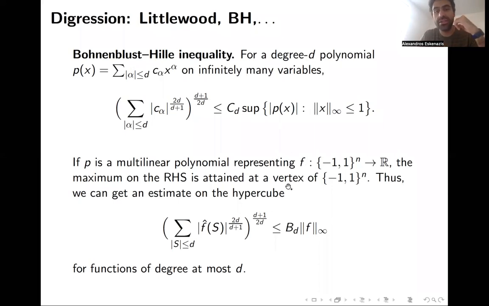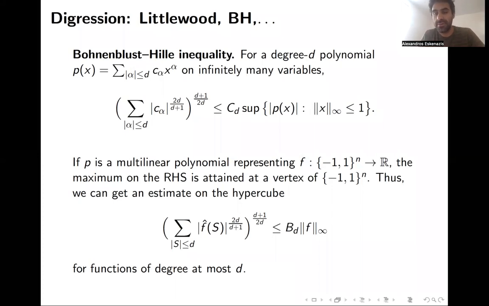So if you have a degree d function on the hypercube, what we get is that the sum of f hat of s to the power 2d over d plus 1, and this all raised to (d plus 1) over 2d, is bounded above by some constant, which I'm going to denote by Bd now, because there is some difference between this constant and the previous constant, even though one is smaller than the other, times the L infinity norm of the function.